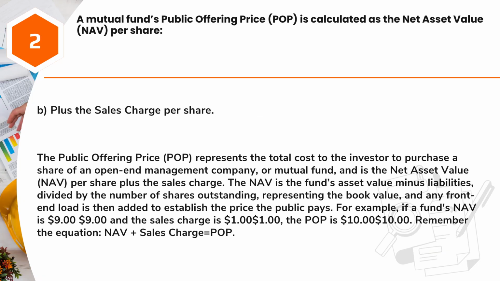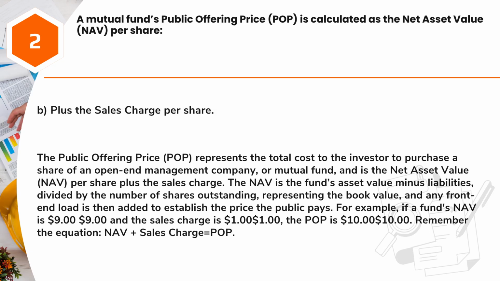Answer: B. Plus the sales charge per share. The public offering price (POP) represents the total cost to the investor to purchase a share of an open-end management company or mutual fund, and is the net asset value (NAV) per share plus the sales charge. The NAV is the fund's asset value minus liabilities, divided by the number of shares outstanding, representing the book value, and any front-end load is then added to establish the price the public pays.